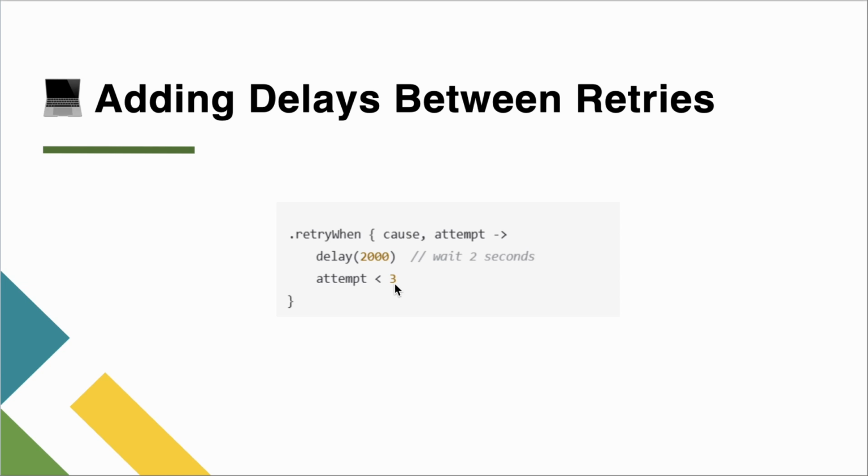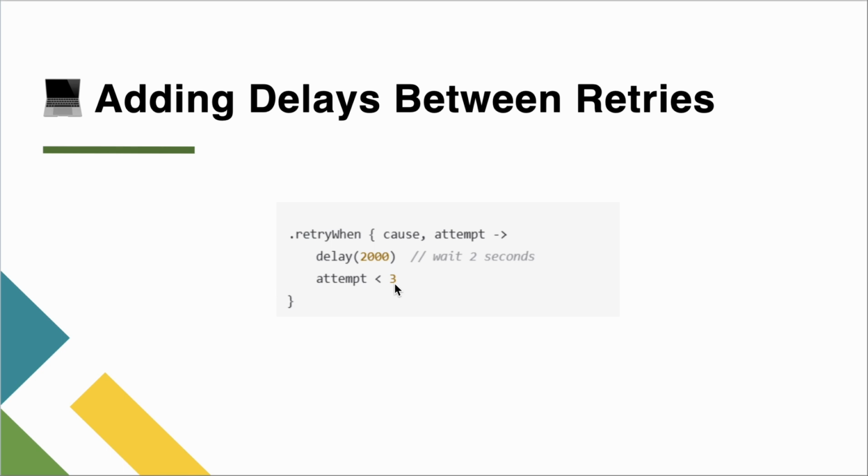Sometimes retrying immediately is pointless, right? Like hitting the refresh button when your internet is not even connected. That doesn't make sense, right? If you keep on retrying, it will not make sense. Pause for some seconds, add some delays, and then make the user experience smoother. Rather than allowing them to keep on retrying again and again, you just add a delay, and then after a few seconds you allow the user to attempt a retry, or it will do it by itself.